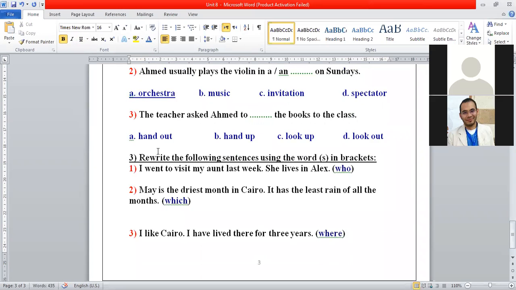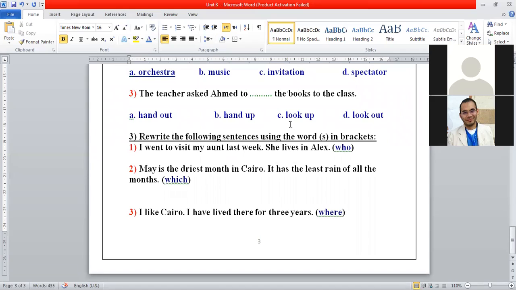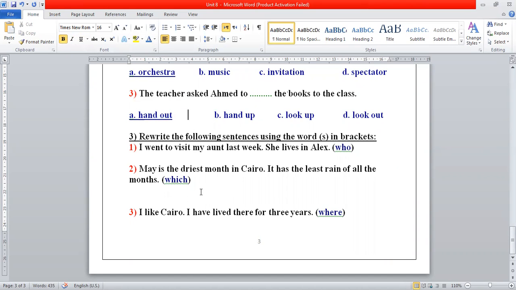Number 3, the teacher asked Ahmed to the books to the class. Hand out, hand up, look up, and look out. Yes, the meaning of hand out here, we need it here because it means to give. The teacher asked Ahmed to give the books to the class.